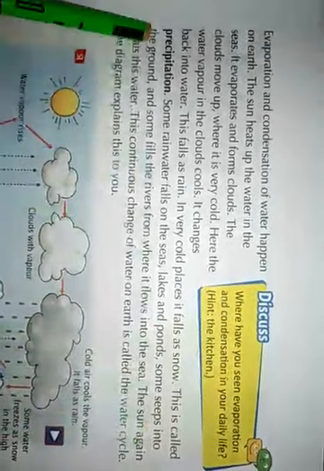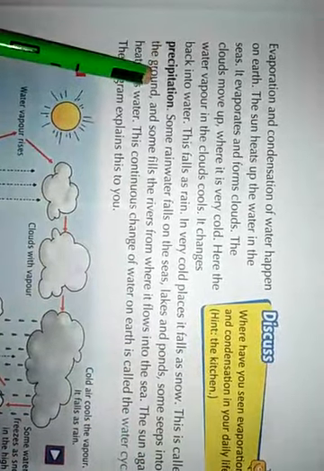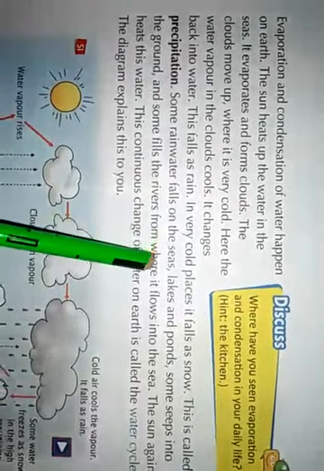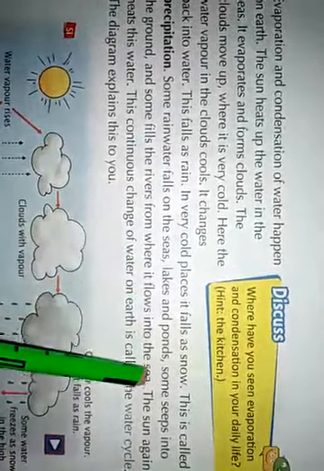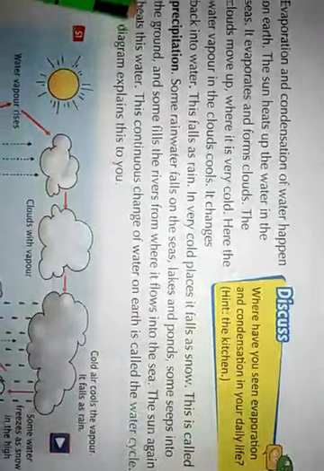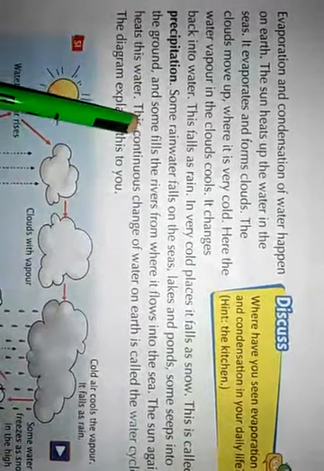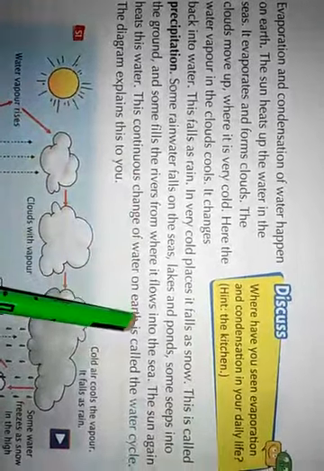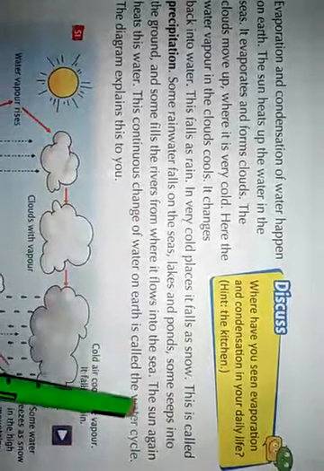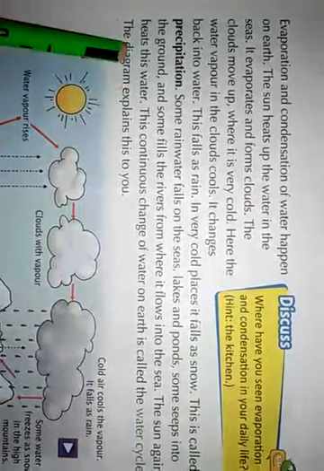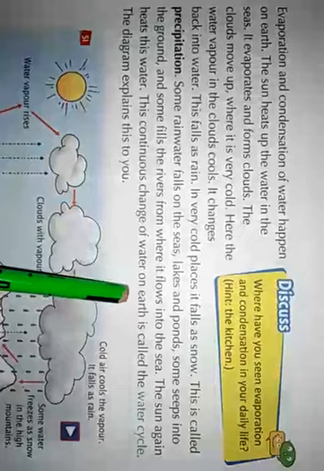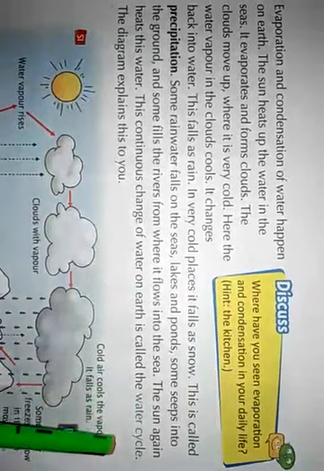This is called precipitation. Some rainwater falls on the seas, lakes, and ponds. Some seeps into the ground, and some fills the rivers from where it flows into the sea. The sun again hits this water. This continuous change of water on earth is called water cycle.